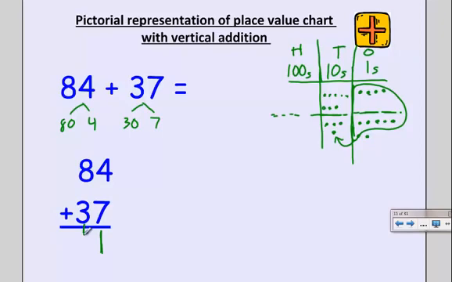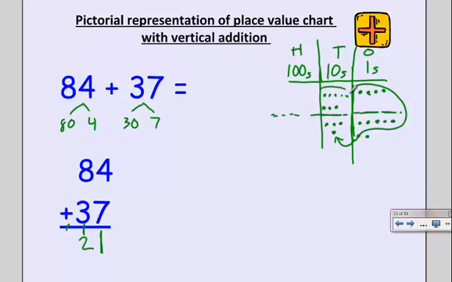But now I want to count up my tens. It looks like I have a lot of tens. 1, 2, 3, 4, 5, 6, 7, 8, 9, 10, 11, 12. So I actually have 12 tens. So I'm going to put a 2 in my tens column, and I'm going to put a little 1 on my line to represent what's going to be in my hundreds column. And watch what happens. We can now bundle our tens.